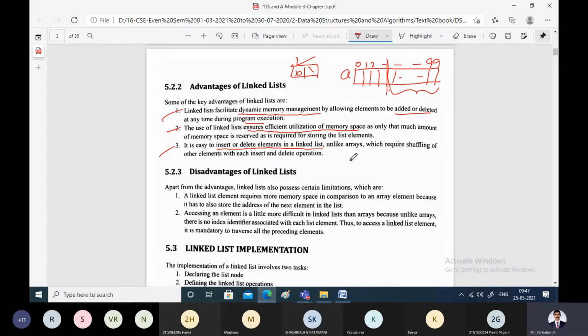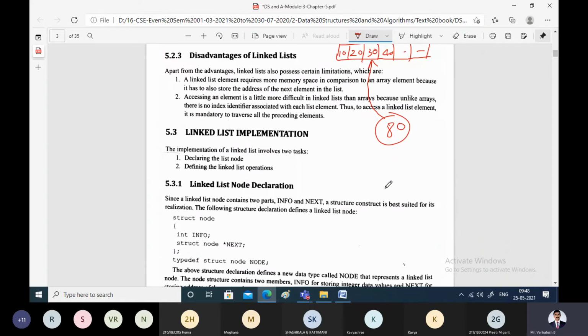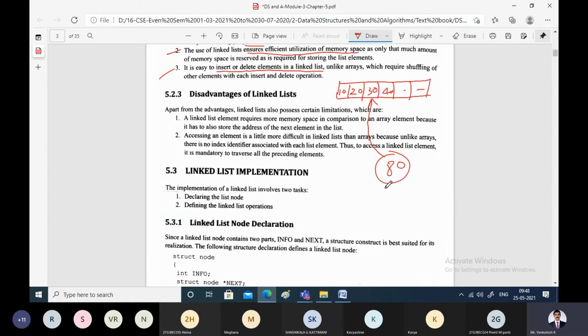If this is an array which is already available with the elements 10, 20, 30, 40 and so many elements, and you want to take a new element called 80 and insert it somewhere here, then this involves shifting of all the elements.